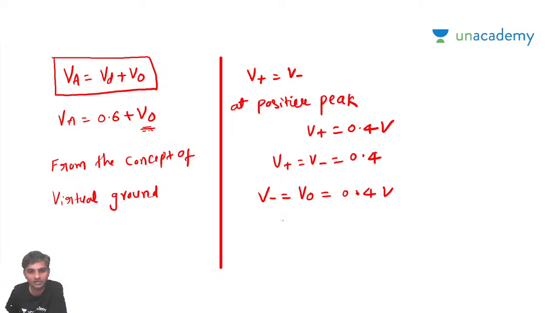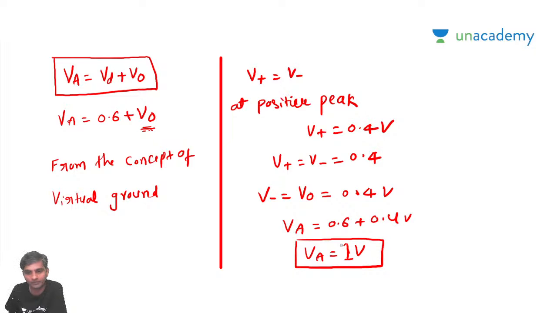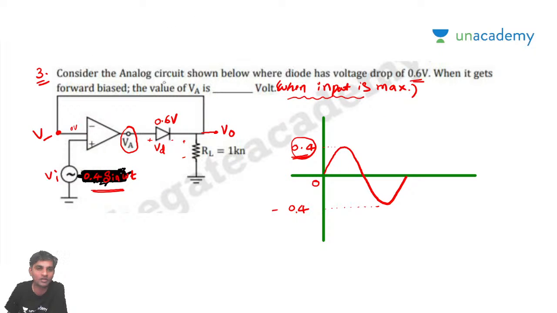Now simply you can write VA is equal to 0.6 volts plus 0.4 volts. So VA is directly equal to 1 volt. Very simple problem. You don't need this much explanation. In the examination, you can simply identify the answer. You don't need much knowledge to answer this question.